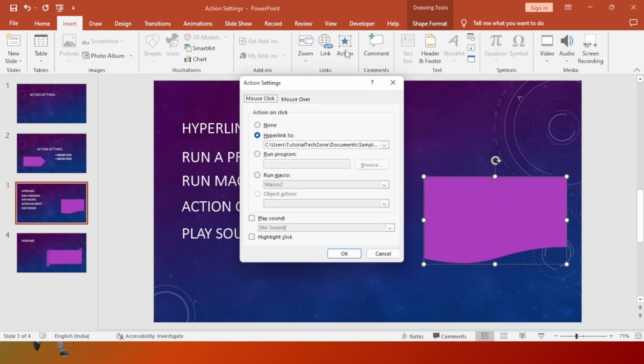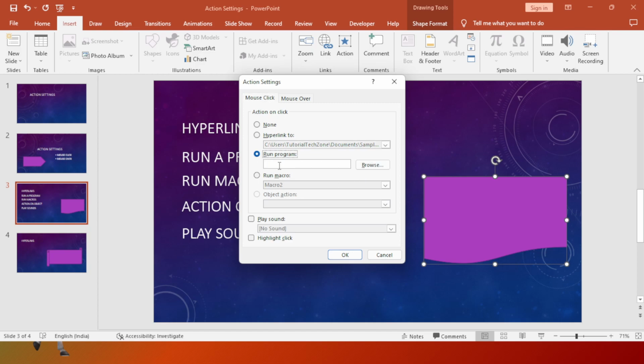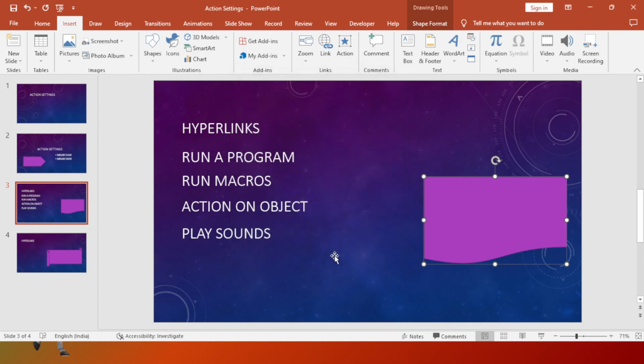Now in action, next we have Run Program. If any program is available, you can type it and you can run it, like notepad, Excel, anything you can run. Then the third one is a macro. If you want to run any macro, you can run it. As of now I have created a very small macro over there. I'll attach to that and click OK.